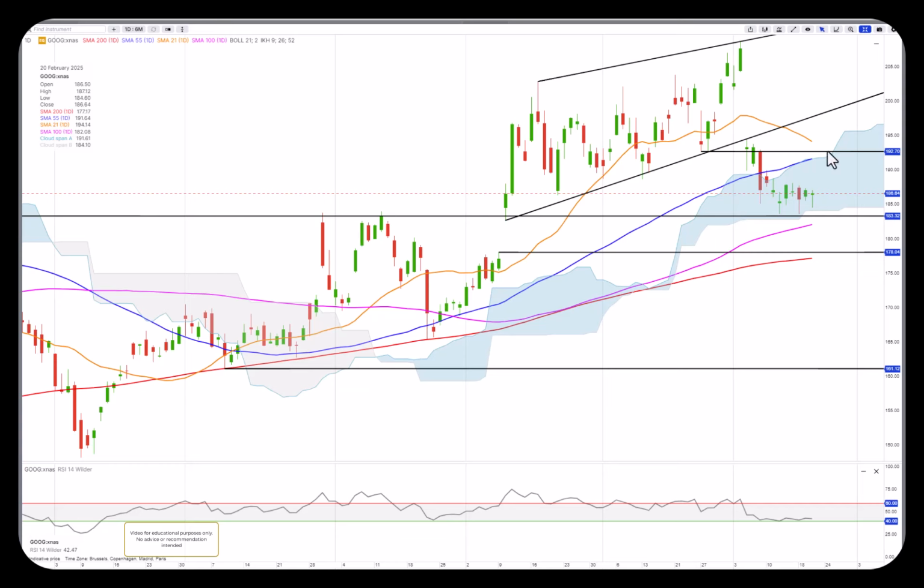Let's see if it bounces from here and starts moving back above the cloud, and back above the 55 moving average and the 192 level. Then it could resume the uptrend.